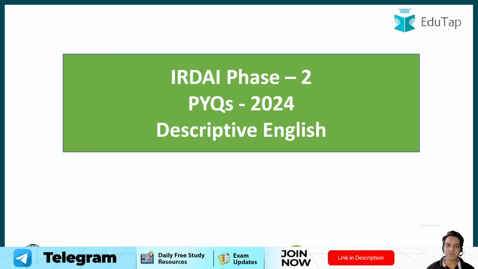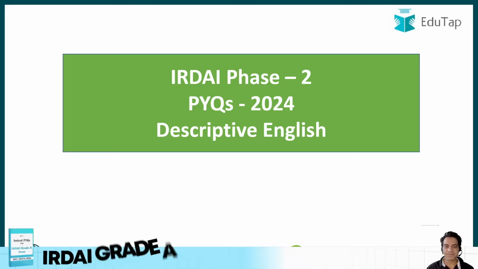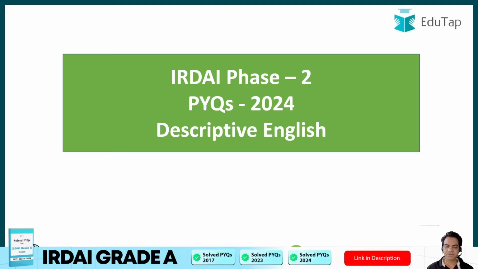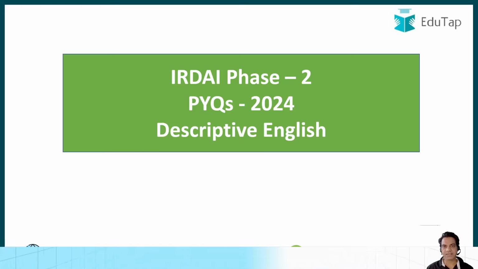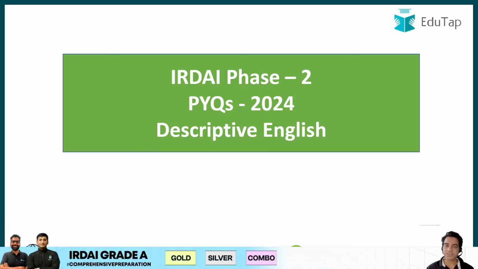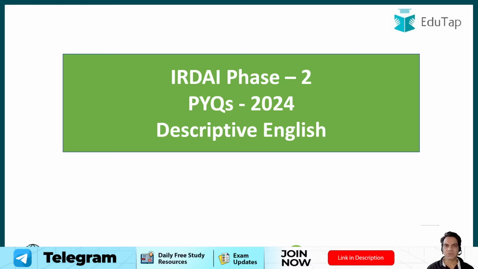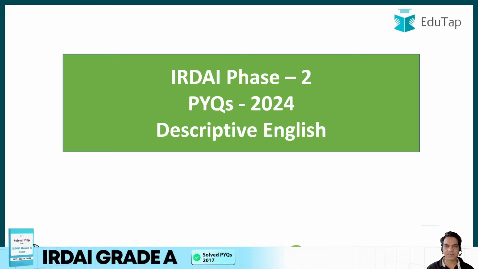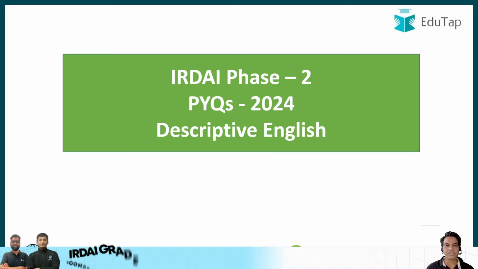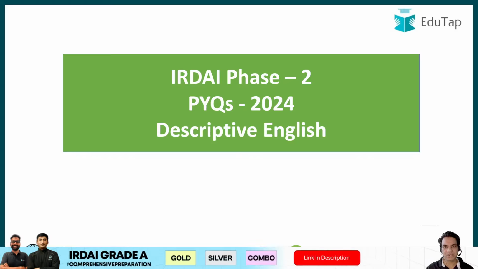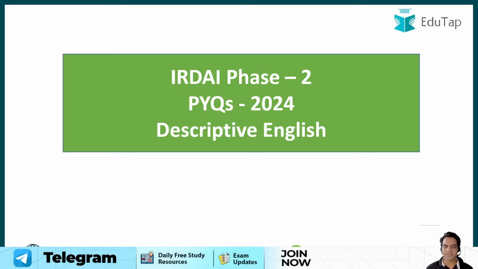So guys, this session is going to be about your IRDAI Phase 2 Descriptive English, and in this session we will be discussing the previous year questions that were thrown at the aspirants in the exam of 2024. And not just the questions, along with their solutions as well. So guys, the purpose of this session is to basically orient you to what kind of questions are asked in the exam, what is the exam pattern, how you have to explain your answers in your own language, and what needs to be done and how it needs to be executed in the exam. So all that we will be discussing in this session.